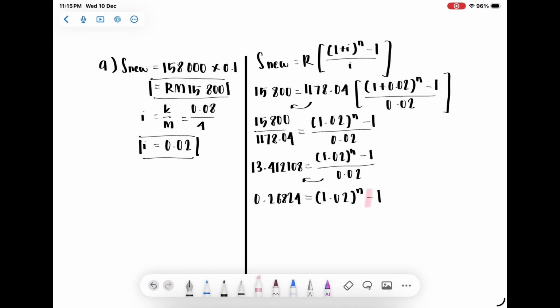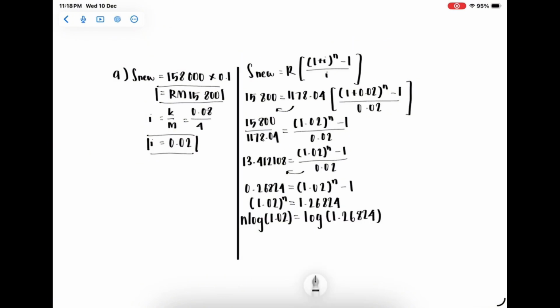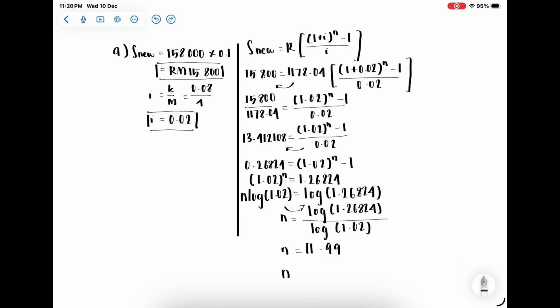Now we're going to transfer the right hand side to the left hand side and it becomes 1.02 to the power of n equals 1.26824. To solve for n, we will put log on both sides and divide them. We will get n equals 11.99, which is approximately equal to 12.